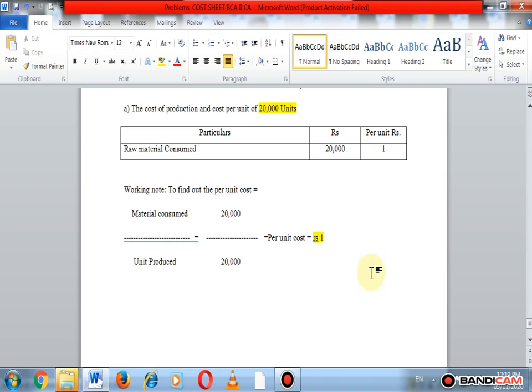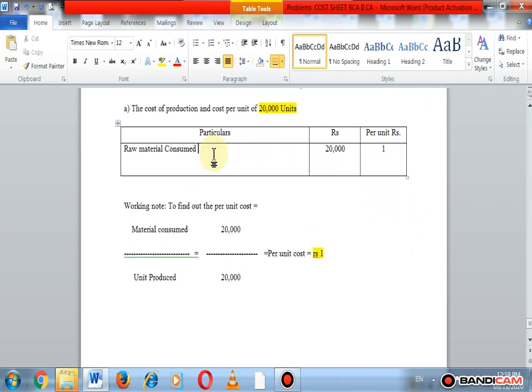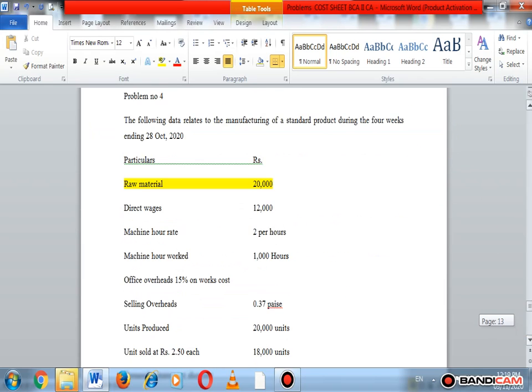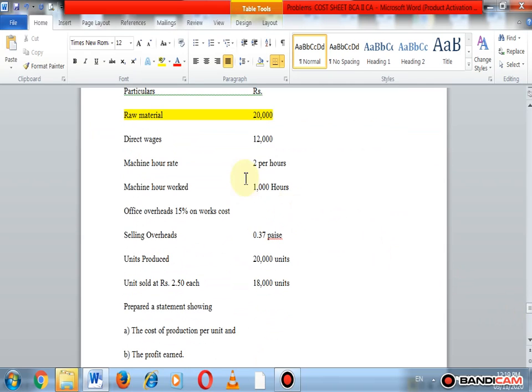Okay, so we add the direct expenses which are given in the problem. Only direct wages are given, so we add the direct wages to the material consumed.